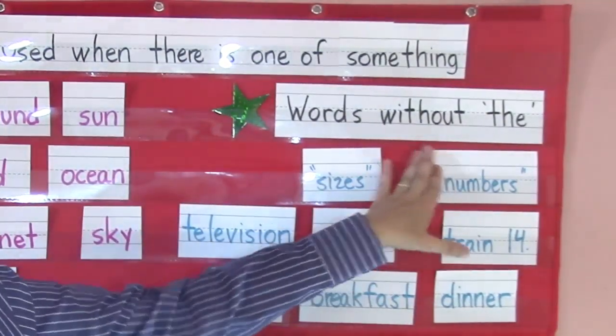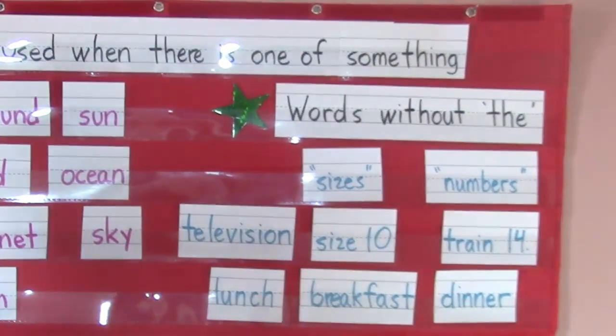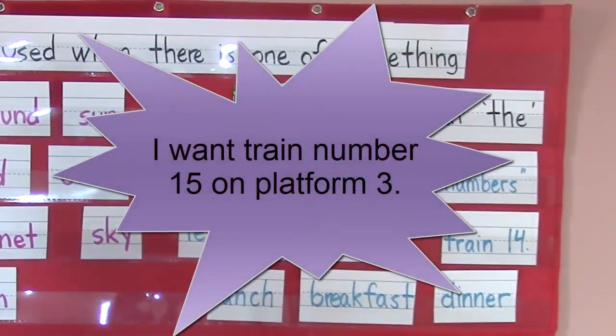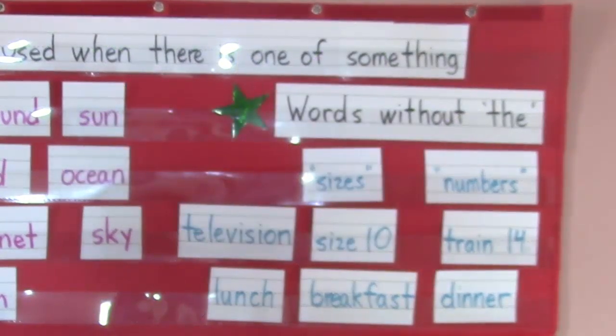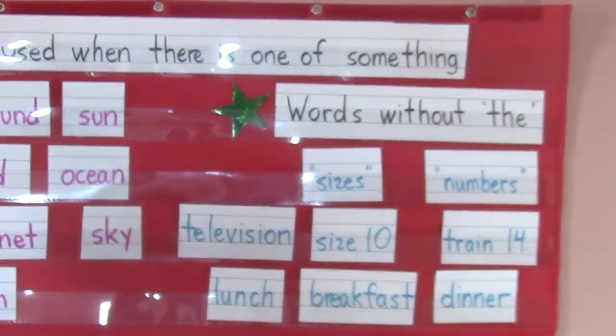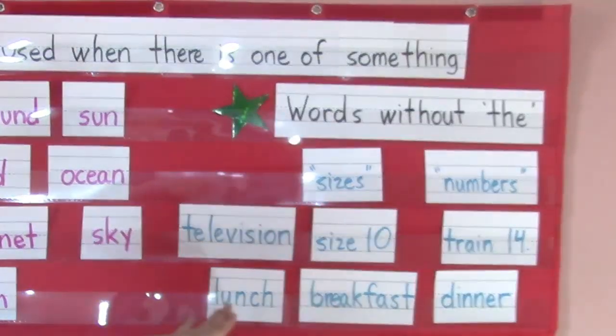All right. Other times we don't use "the" are times when we're talking about numbers. So I'll say, oh, yes, I want train number 15 on platform 3. I don't use the word "the" in any of those situations. So whenever there's a number involved, I want flight number 627. No "the." And the common words breakfast, lunch, and dinner don't use "the."